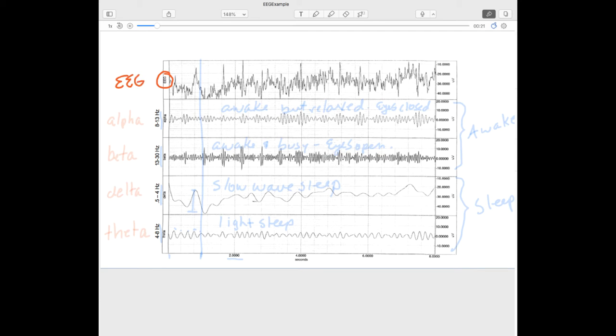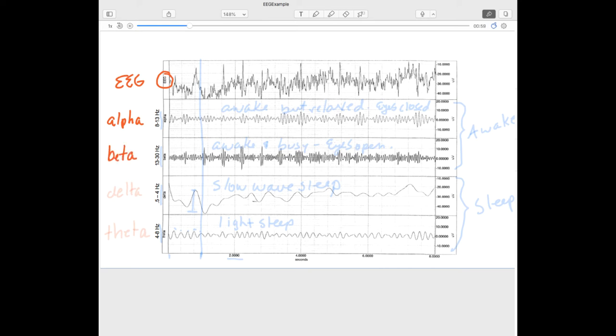We'll see in lab that an EEG is a recording made of brain activity using electrodes that are just placed on the scalp. So this is the combined activity of many neurons, right? The EEG is just the overall activity of a large number of neurons. We can break down the different components of an EEG by filtering out these different types of waves. One type of wave is called an alpha wave. Another is called a beta wave. We just have them here in alphabetical order.